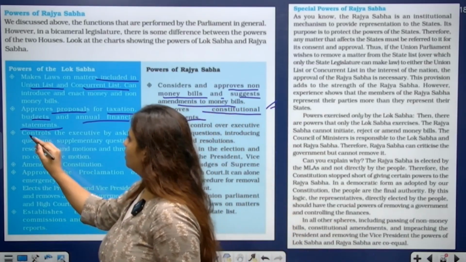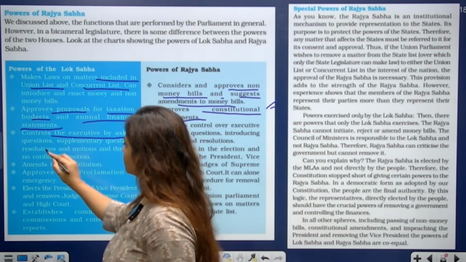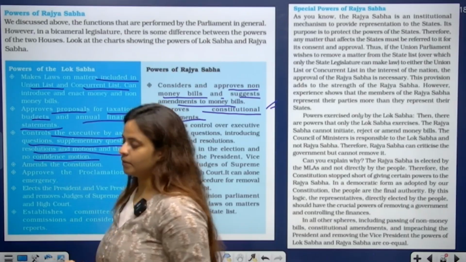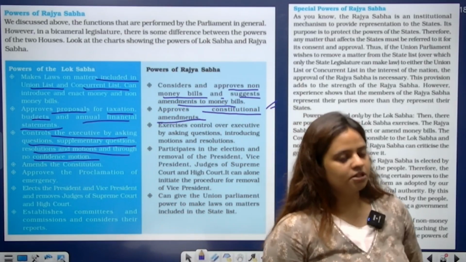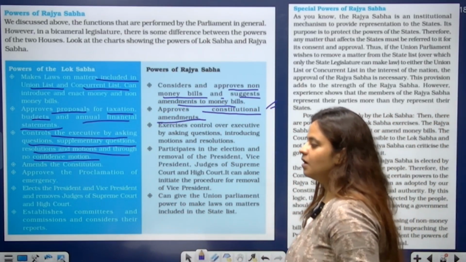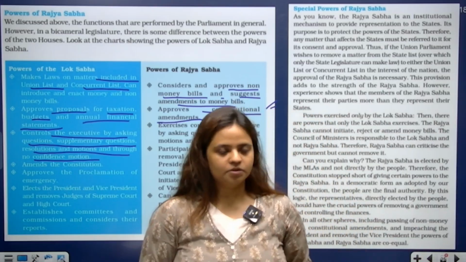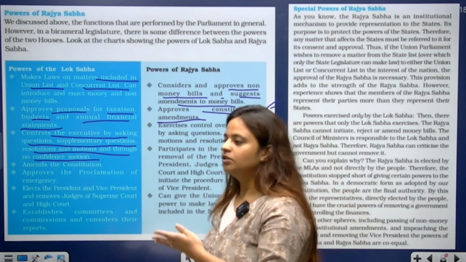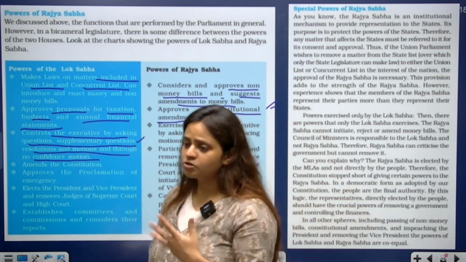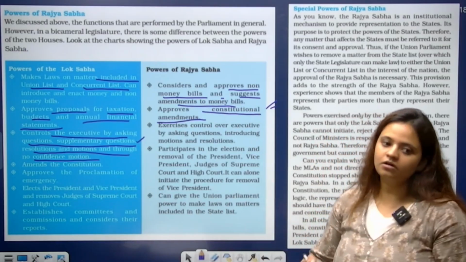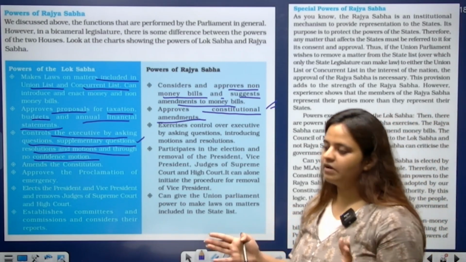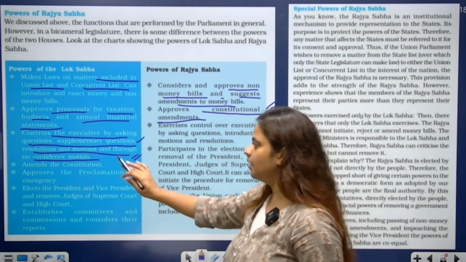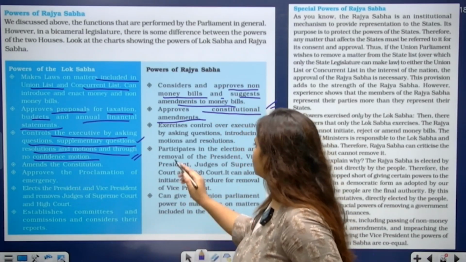The Lok Sabha controls the executive by asking questions, supplementary questions, resolutions, motions, and through the no confidence motion as well. As I have told you, the representatives are held accountable by the parliament. How? By asking questions, supplementary questions. It can also pass a no confidence motion where the representatives have to prove their majority in the parliament. So they can be held accountable by these functions.